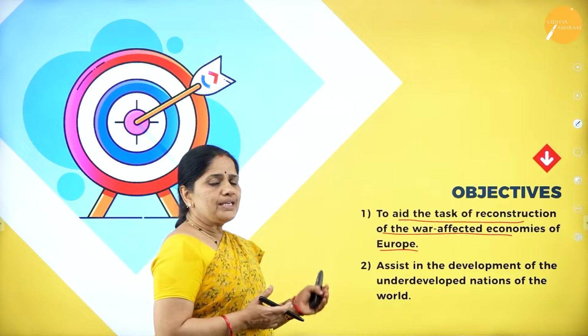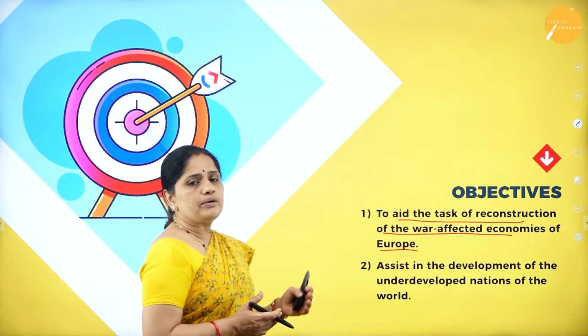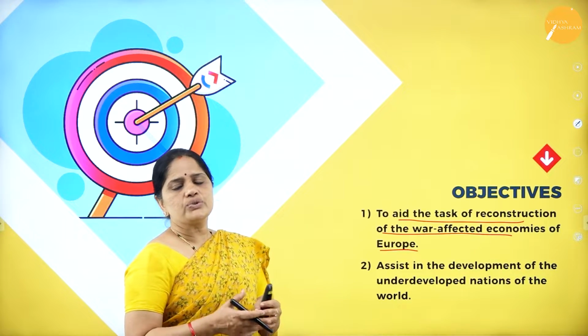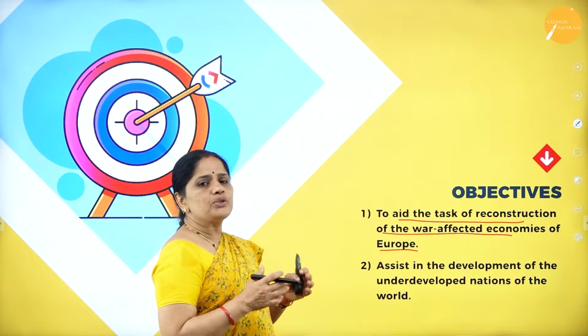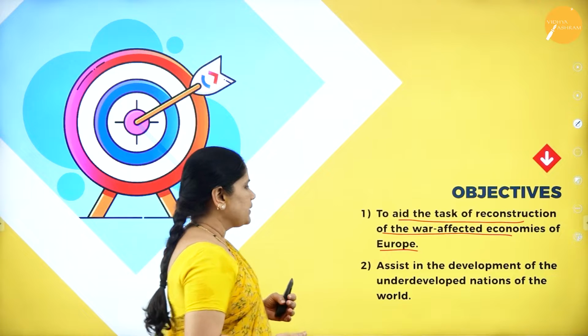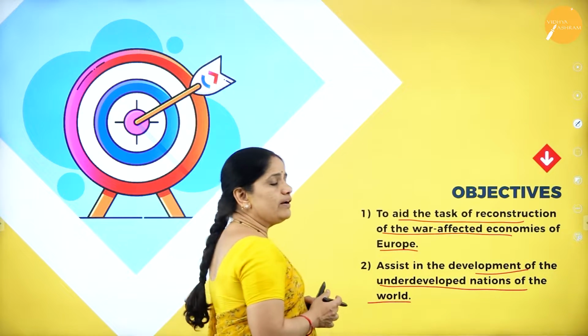It was the duty of the World Bank to help in the reconstruction of the economies. All those economies which were affected by war, the World Bank had to help them stand on their own feet.